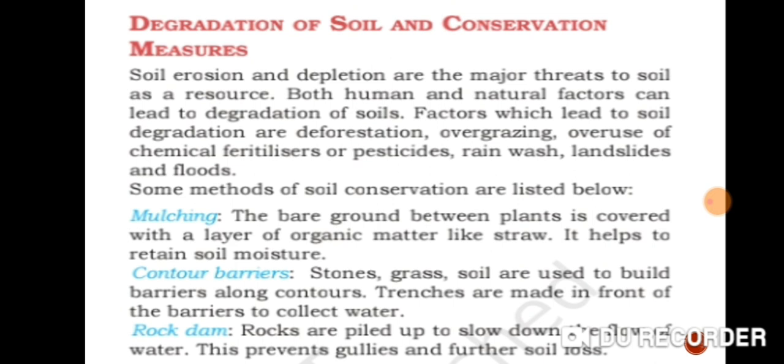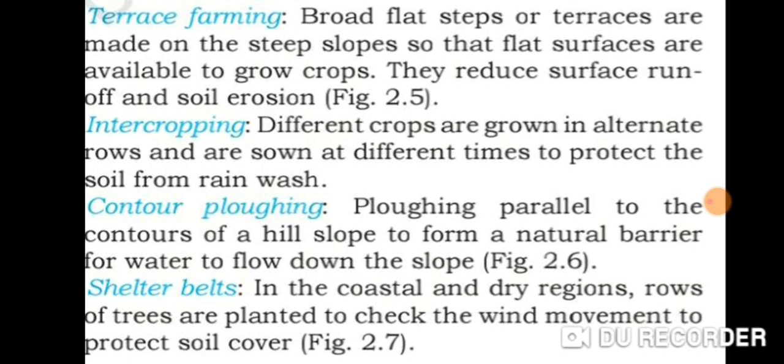It reduces soil erosion. The next is terrace farming. Terrace farming is where broad flat terraces are made on steep slopes to grow crops. It helps to reduce surface runoff and soil erosion.